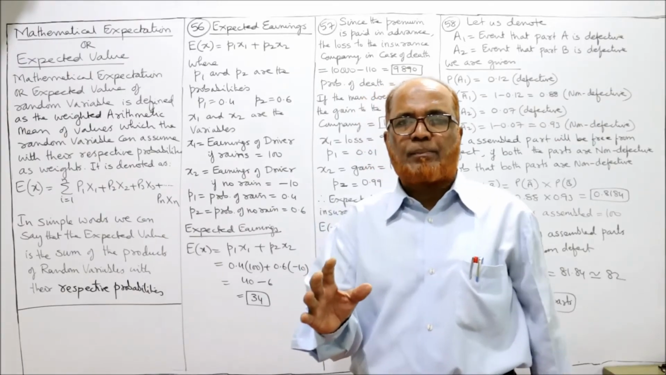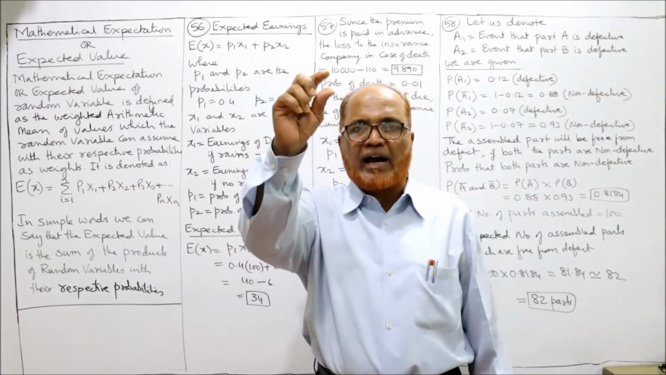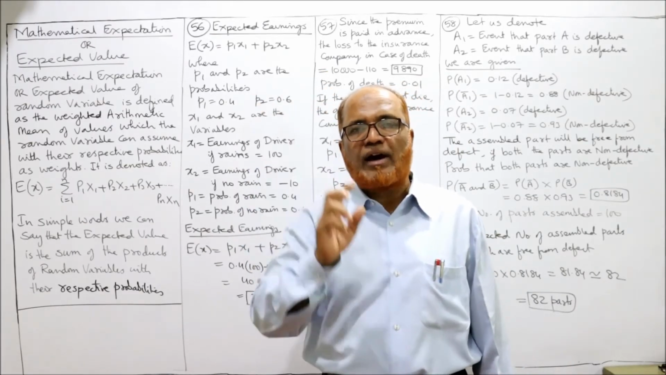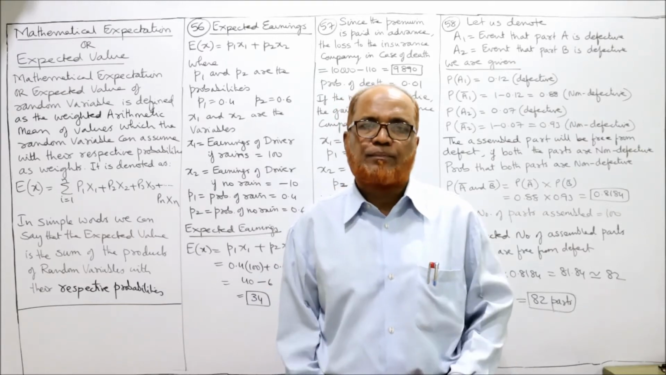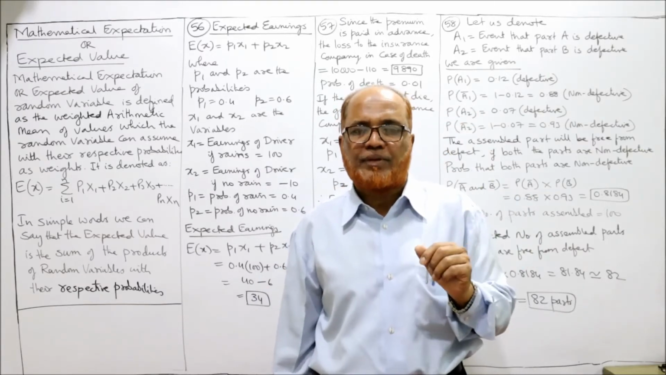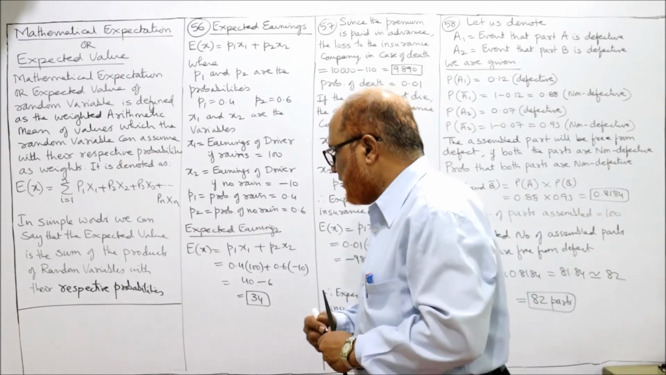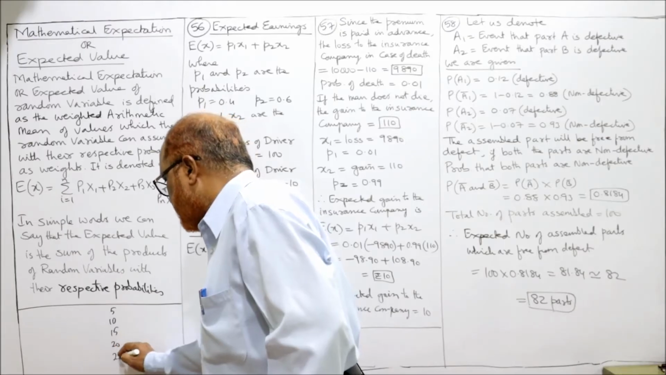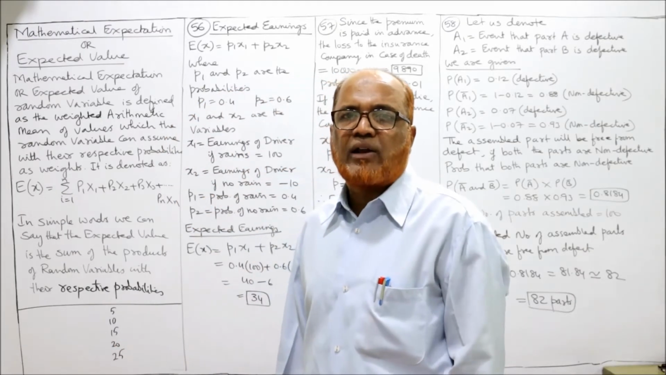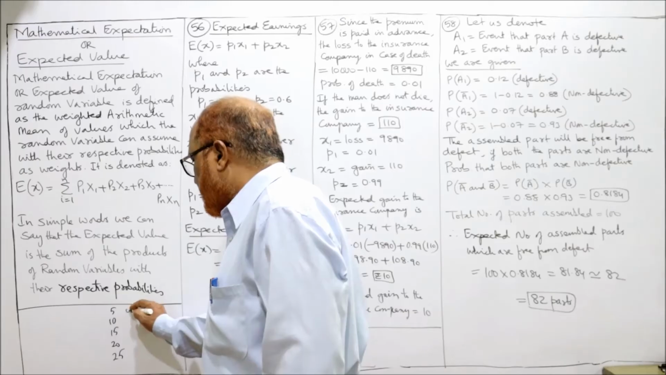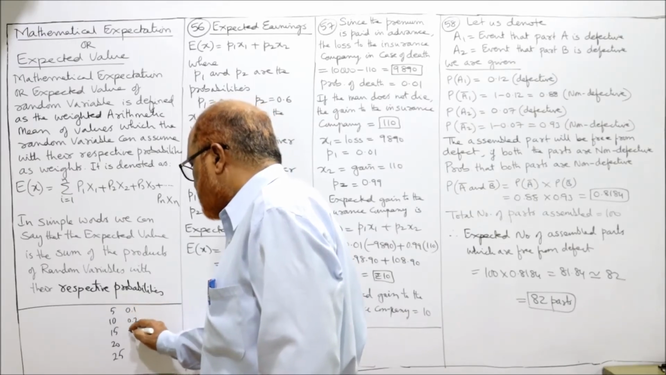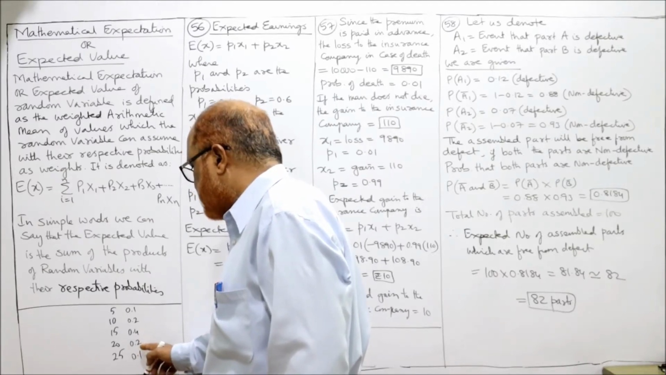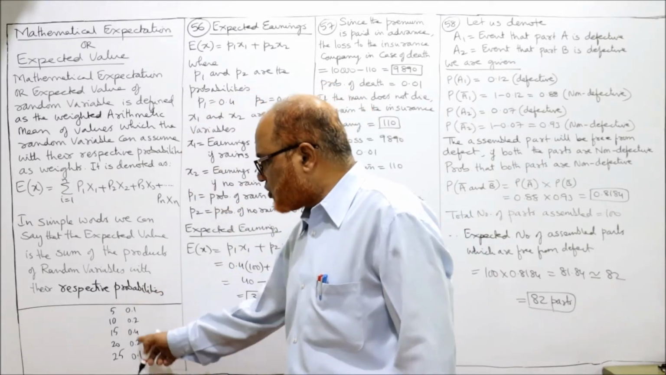For example, a simple example I'll give you. The values are 5, 10, 15, 20, 25. These are the 5 values. For each of the values we are given the probability. For example, the probabilities are 0.1, 0.2, 0.4, 0.2, 0.1. These are the respective probabilities.